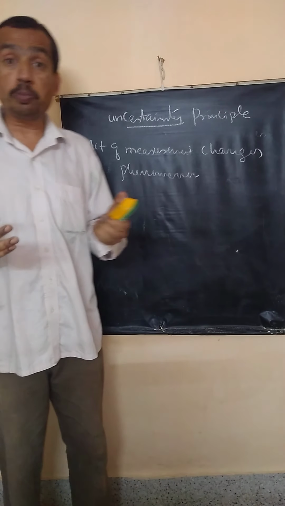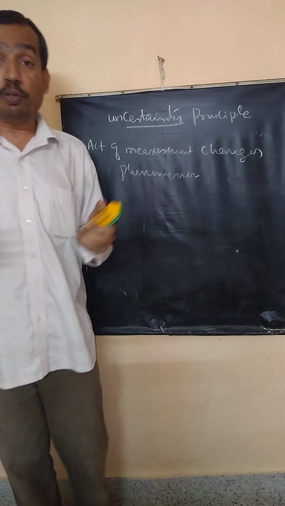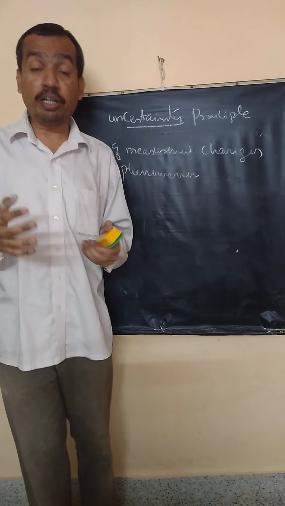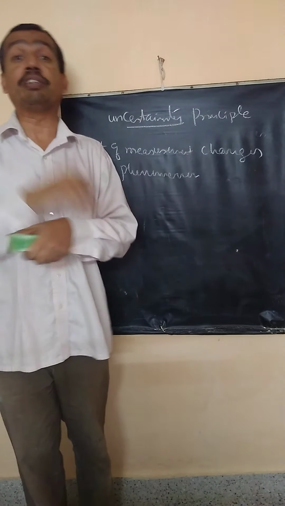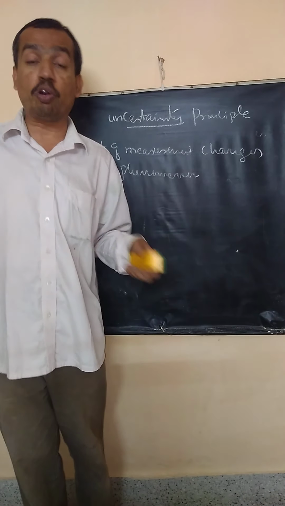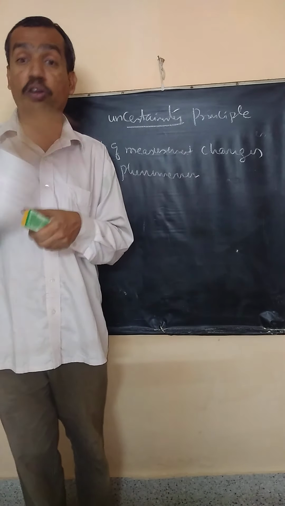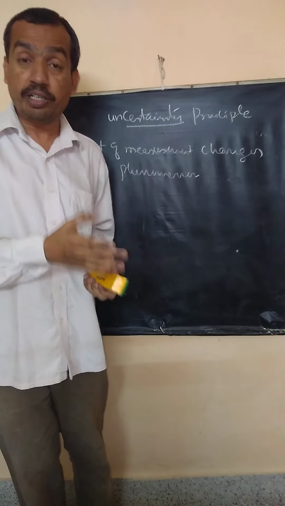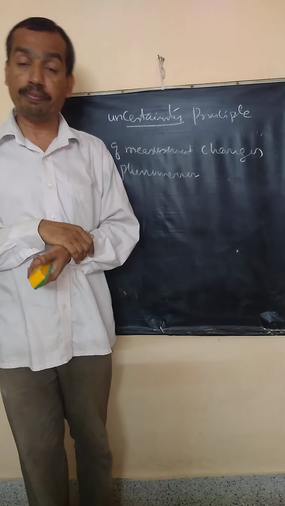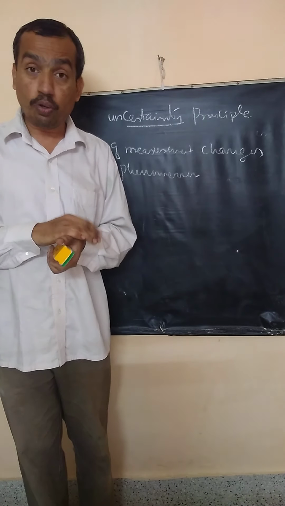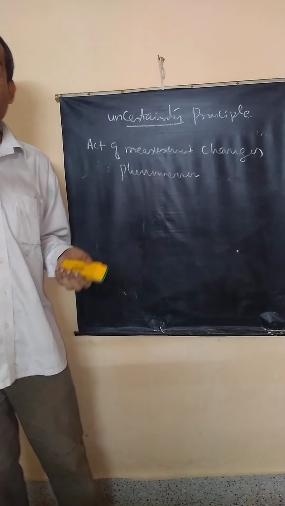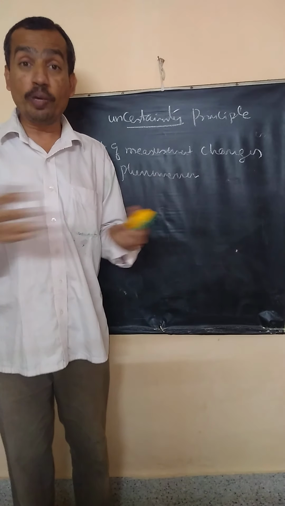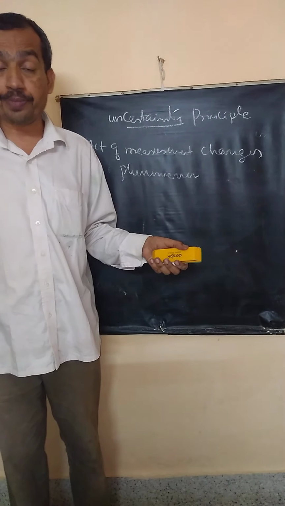So, Heisenberg's principle is the only principle in science which highlights this error that is due to the act of measurement itself. Not due to the experiment, not due to the device, not due to the technique, not due to anything. It is because we want to measure it that an error is getting introduced. So, what is the minimum error that will always be accompanied? There is no way you can bring the error to zero.